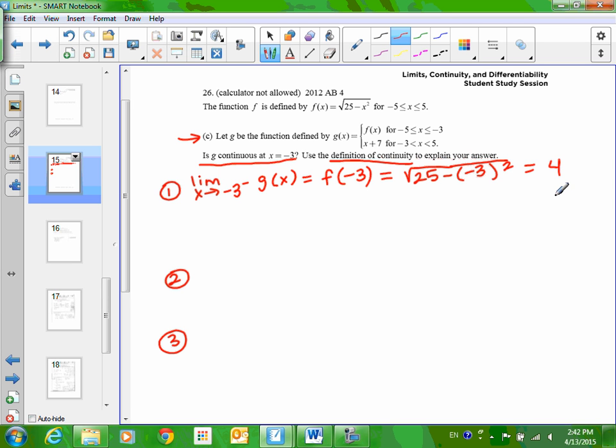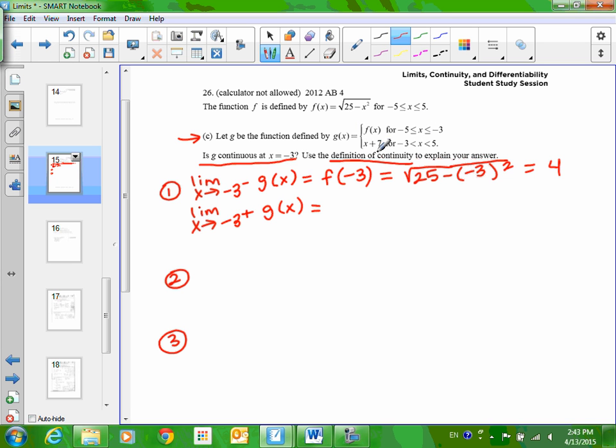What do we need to do now? We need to find the right-sided limit. And if they're the same, we're on the right track. If they're not, then this thing's not continuous. Okay, so I'm going to do the same thing, but instead of a minus, I'm going to write a little plus right here. This is how you write a right-sided limit.